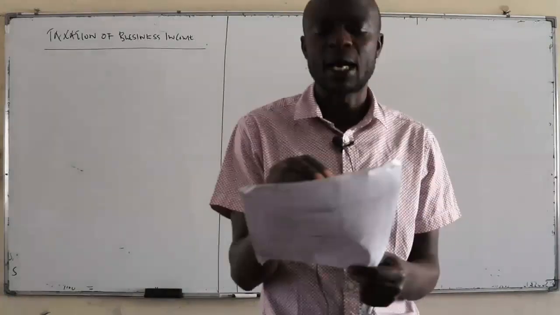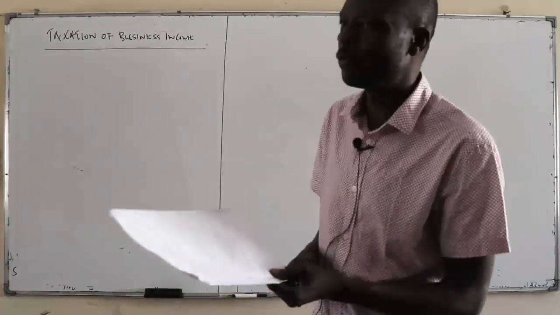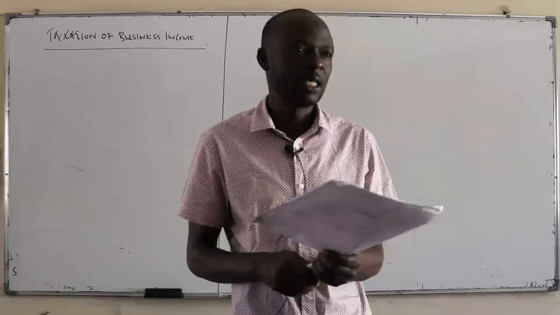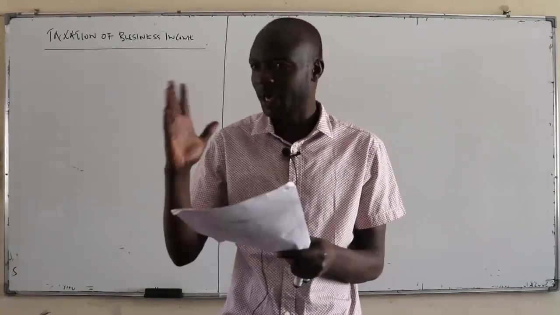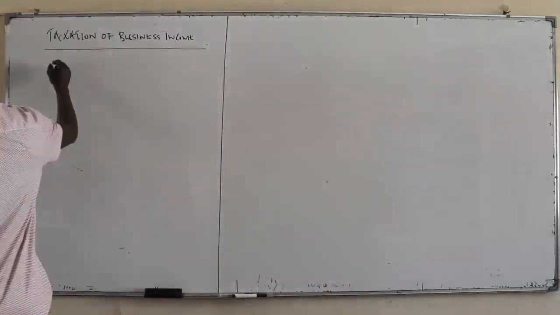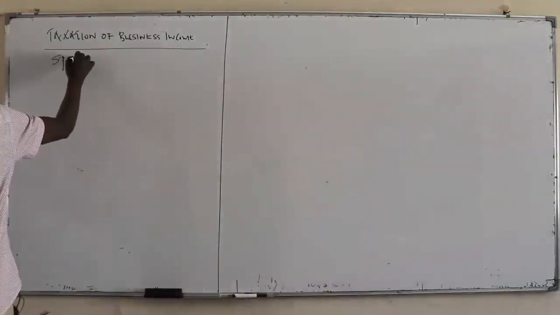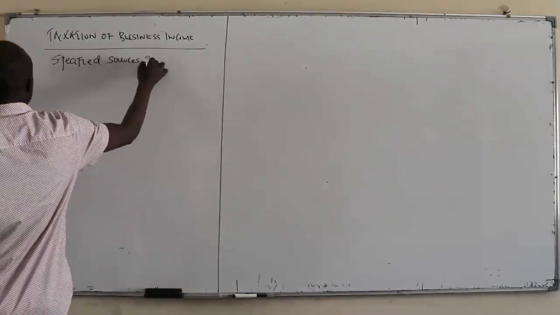the first paragraph there, I have listed them. Business income is one of the specified sources of income in Kenya. In Kenya, we have five sources of income that are supposed to be taxed separately. That is called specified sources of income.